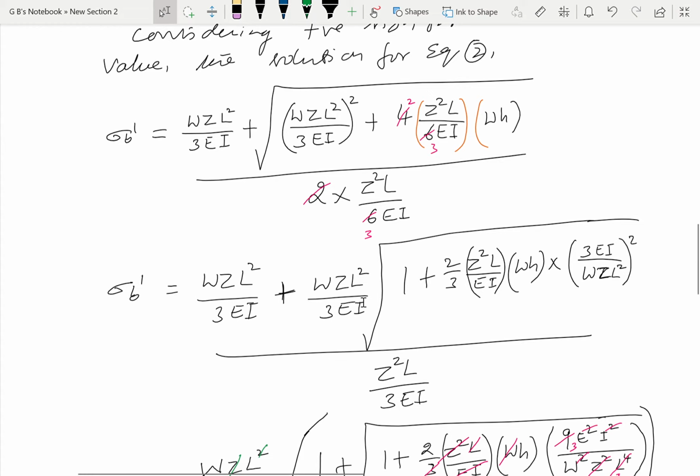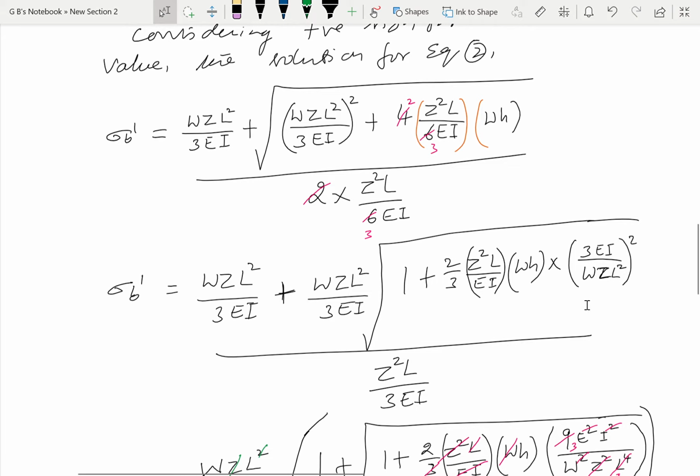I take out this WZ L square by 3I outside. So what remains is, actually this is WZ L square by 3I whole square. When we take out that one, we get WZ L square by 3EI. Because the terminologies are different, we have these terms.